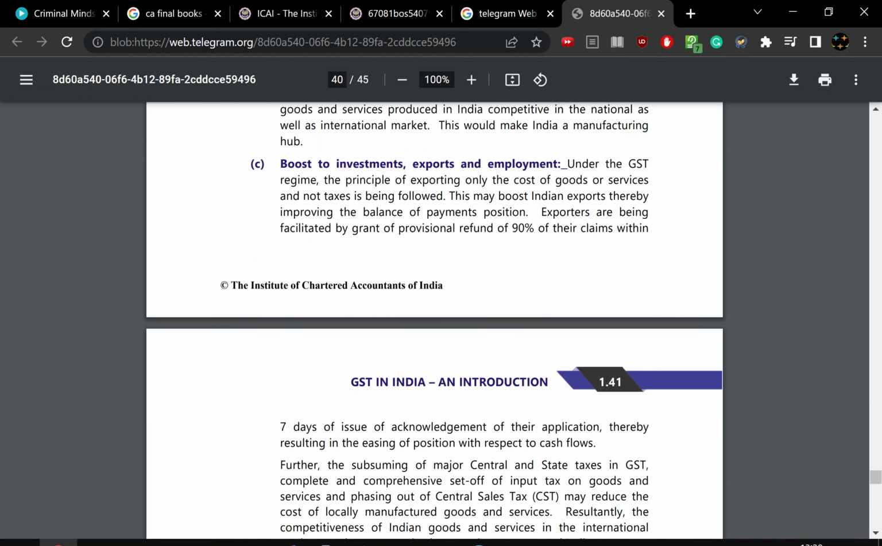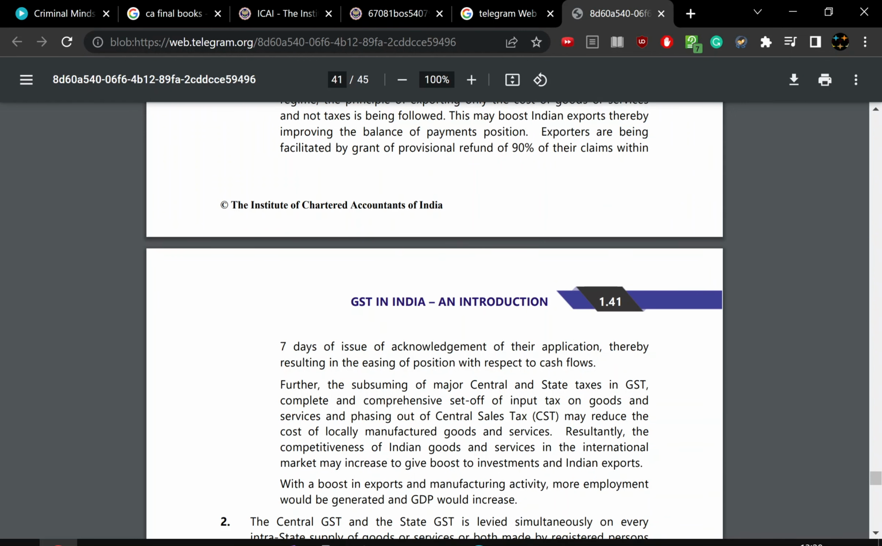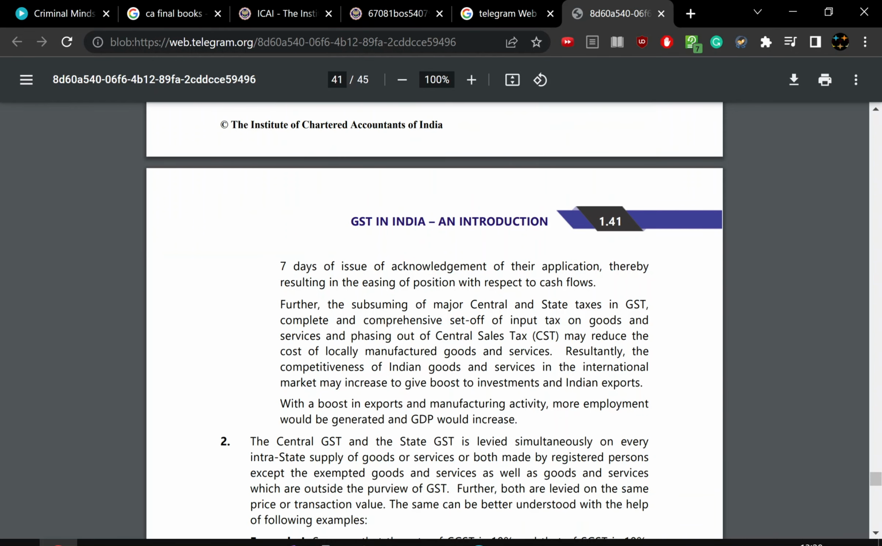So for all the exports, the cost of goods is very much reduced, and no tax is followed. Therefore, the balance of payments position also improves, and there is a refund of 90% of the claims in 7 days. So you get the refund in 7 days.